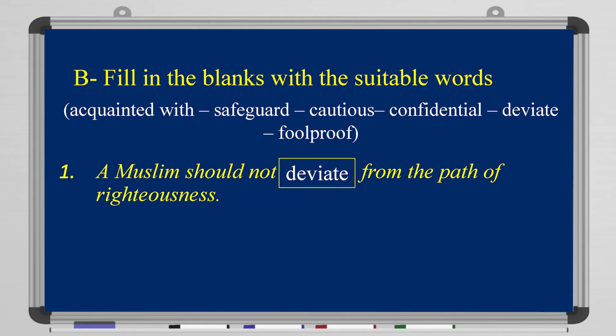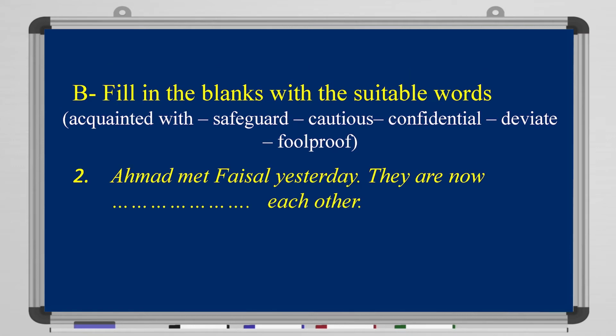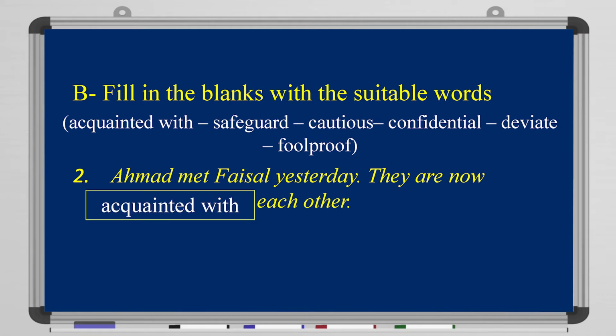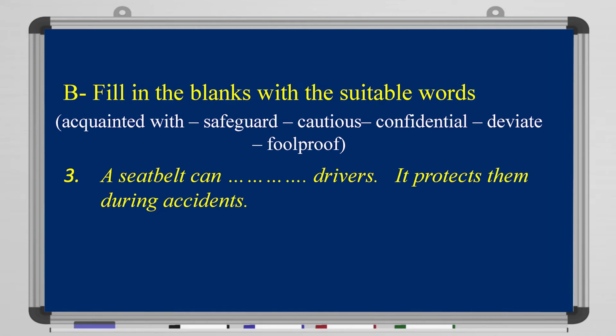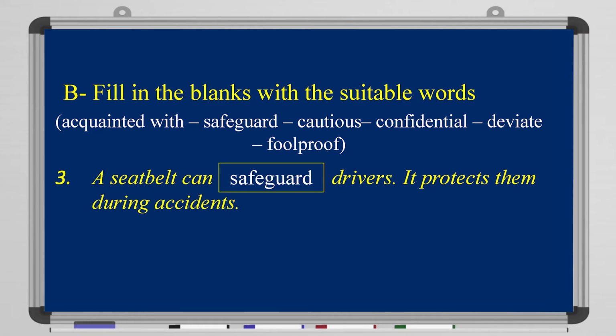Alright, next, question number 2. Ahmed met Faisal yesterday. They are now blank each other. So they are now blank with each other. Ahmed met Faisal yesterday. They are now acquainted with each other. They know each other now. Okay? Next, question number 3. A seatbelt can blank drivers. It protects them during accidents. Can be used what? As a safeguard. A seatbelt can safeguard drivers. It protects them from or during accidents. Alright?